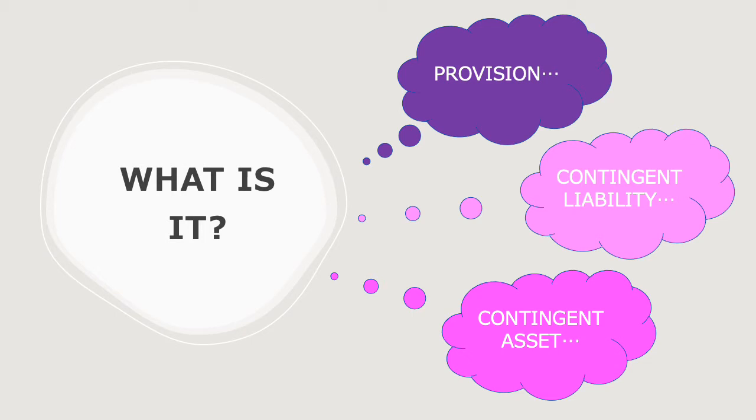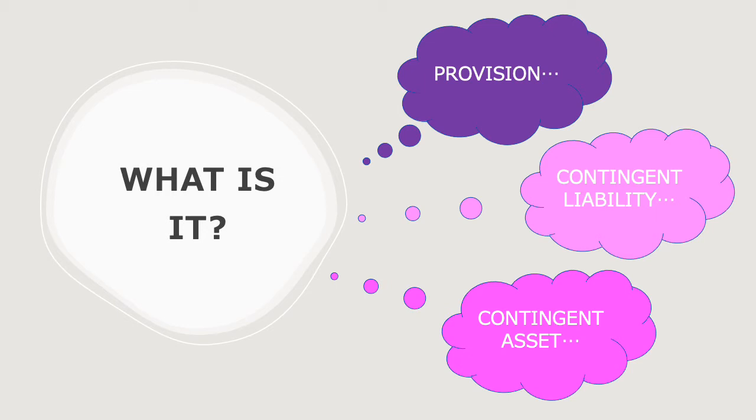Now, what is a provision? A provision is a liability with uncertain amounts or timing. Okay, so is this a liability right now? Does it meet the definition? No, it doesn't meet the definition as of yet, okay? Because right now, we don't actually know, are we actually going to be liable for this? There is no certainty. It is not an obligation from a past event. It's not a present obligation. So it is not a provision.